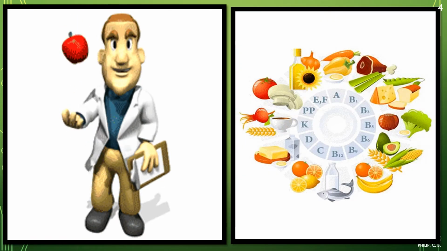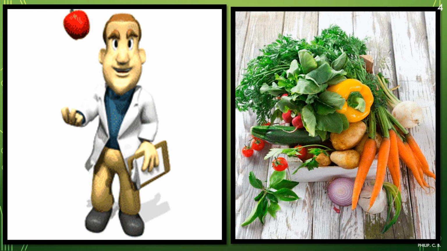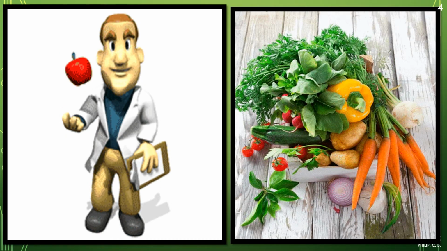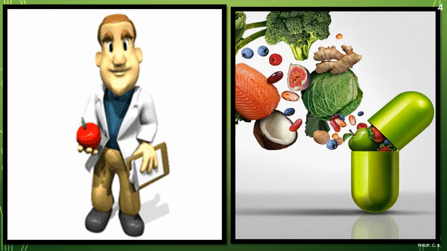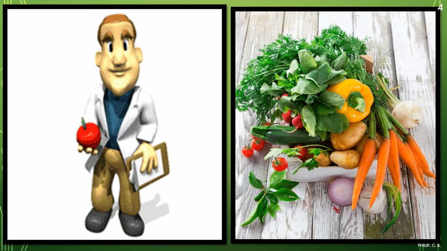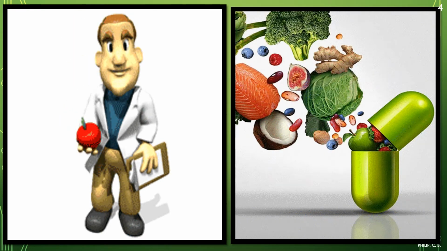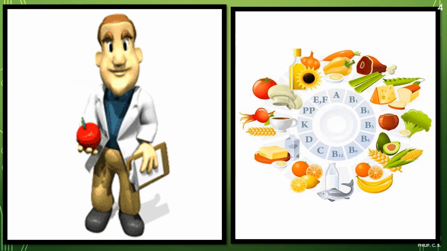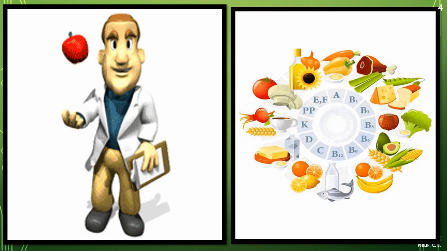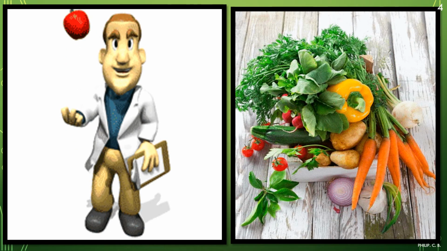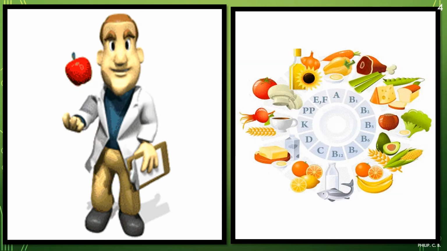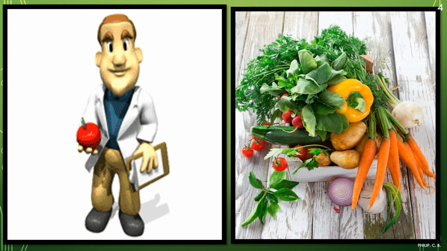Also now you can see the chart where different vitamins are required for the betterment of health, so that bones get sufficient vitamins and minerals. Otherwise we have to take them in tablet form. If you take all the required fruits and vegetables in proper amount, all the vitamins will be present in our body, whether it is A, B, B1, B2, B3, B4, B6, B12 or vitamin C, vitamin D, vitamin E, vitamin K or other minerals.